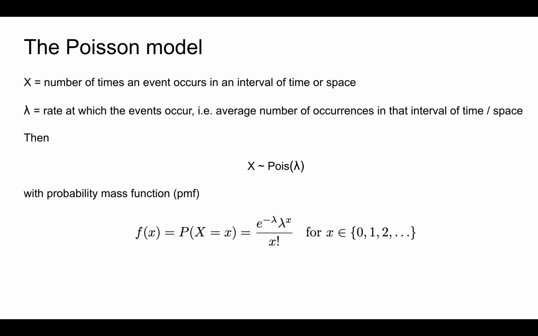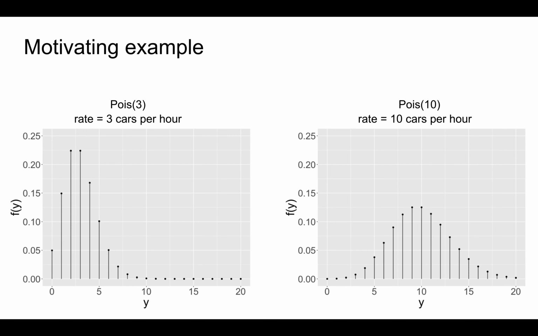In general, let random variable X be the number of times that an event occurs in a given interval of time or space. Further, suppose that the rate at which these events occur is lambda. Another way to think about lambda is as the expected or average number of events that occur in that interval of time or space. In this scenario, then, the random variable X has a Poisson model with rate lambda. So lambda here is the only parameter upon which the Poisson model depends. Thus, as we saw in the previous slide, lambda controls the behavior of a Poisson model.